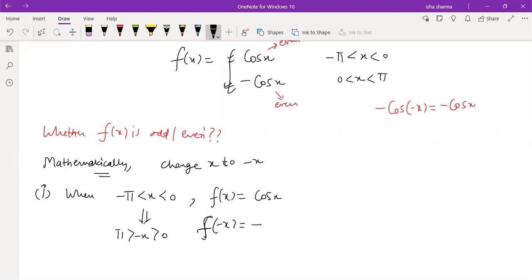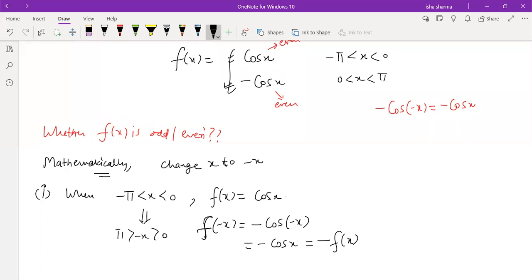So this is minus of cos of minus x, which is minus of cos x. And what is minus of cos x? Minus of f of x, because ultimately I want to see the connection between f of x and f of minus x. Is this part clear? When x lies from minus pi to 0, the function definition used is the upper one, which is cos x.